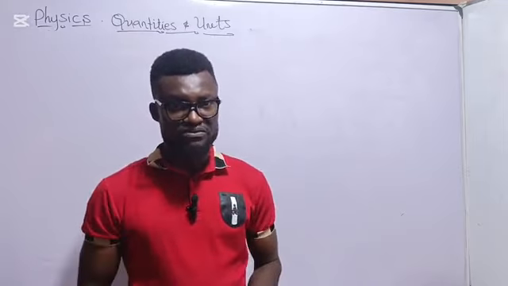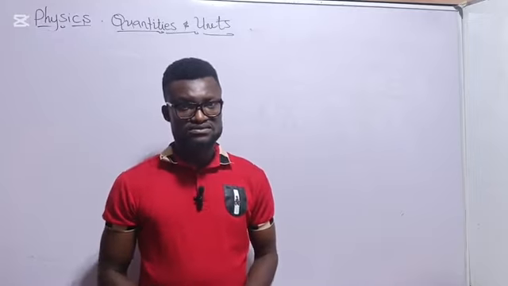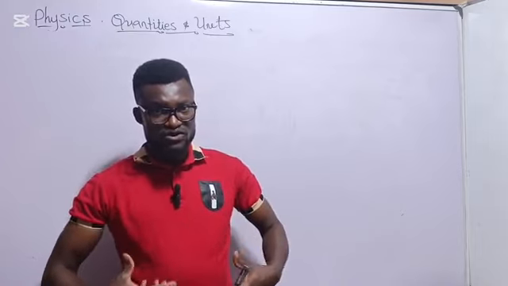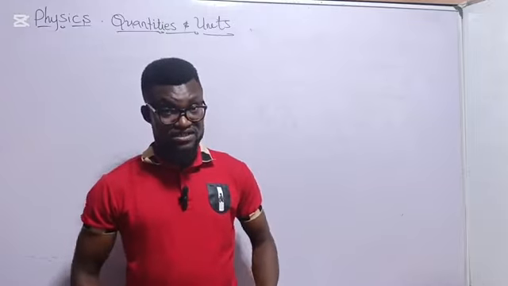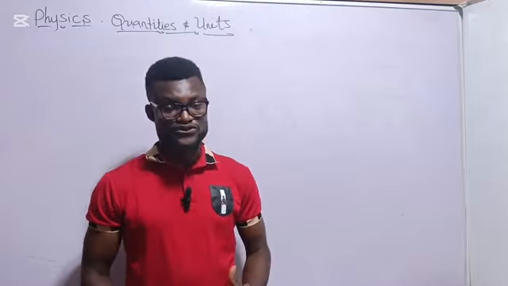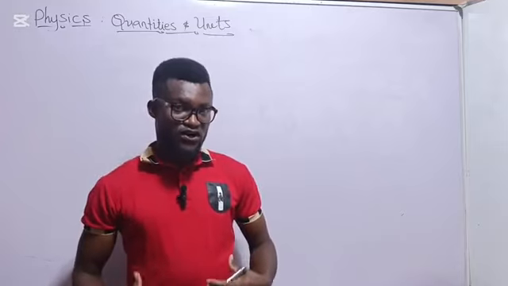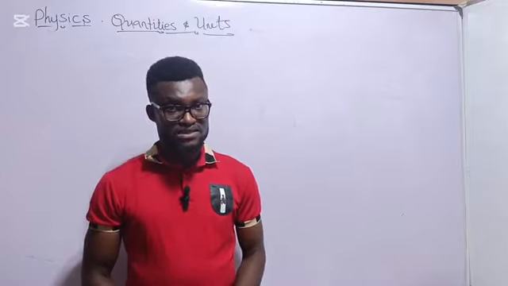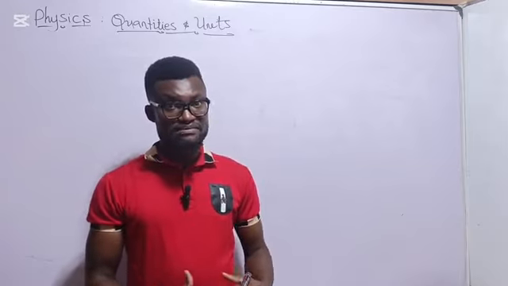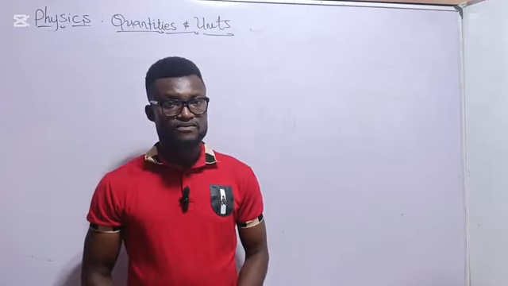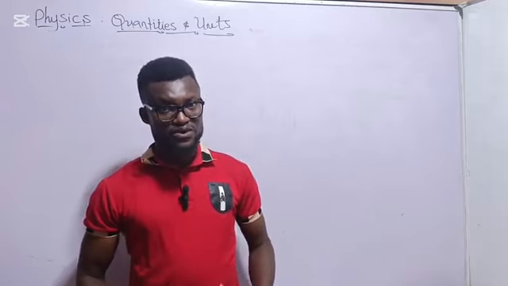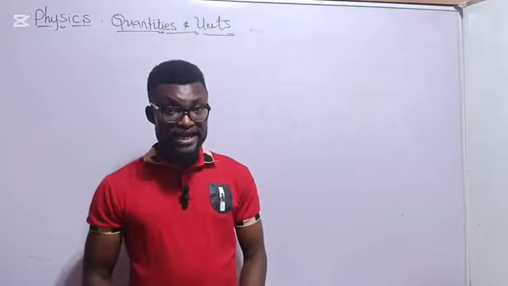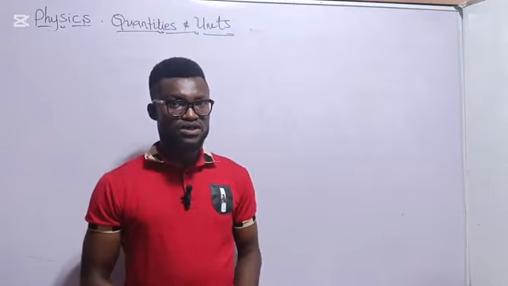Now, take for example, we have a body, like as I am now. There are physical properties you can observe here. There are properties of me you can even see. You see my height, though not short, not tall. Now, my tallness per se can be measured as a length. The length of me can be measured using either a meter rule or a tape rule, whichever way. As we are measuring this physical property, it entails that that length is measurable. Hence, length is a physical quantity.